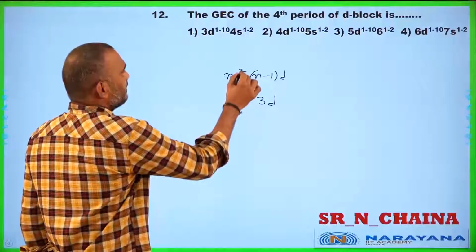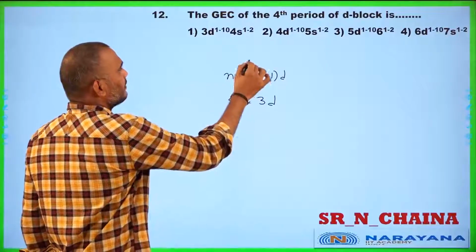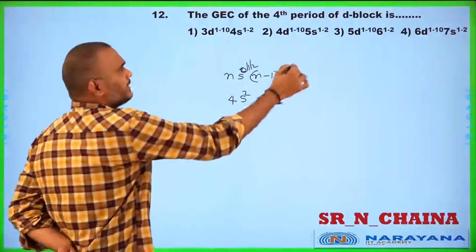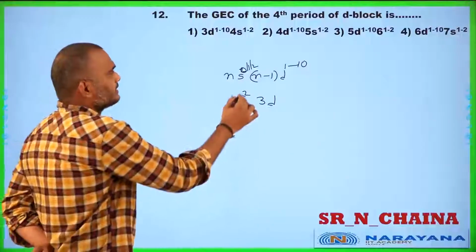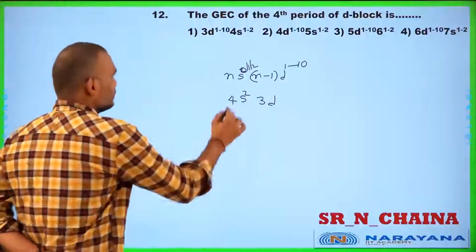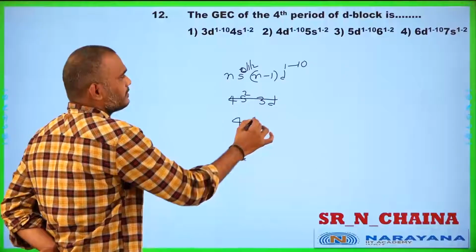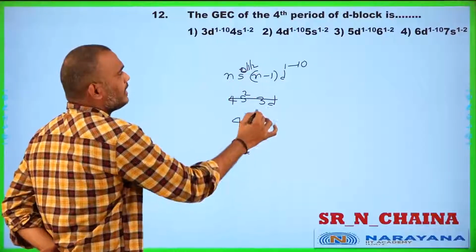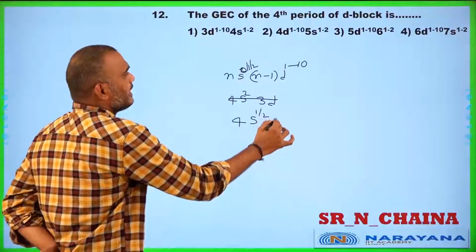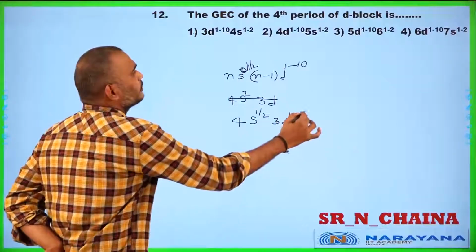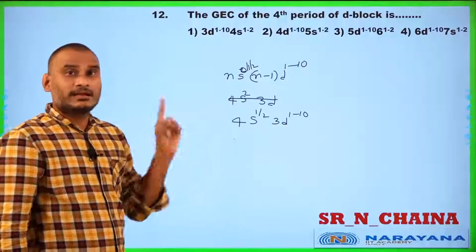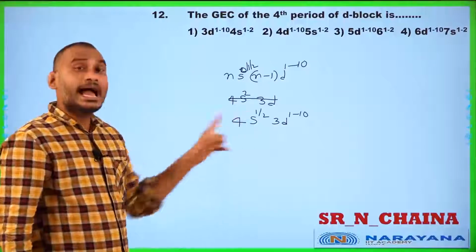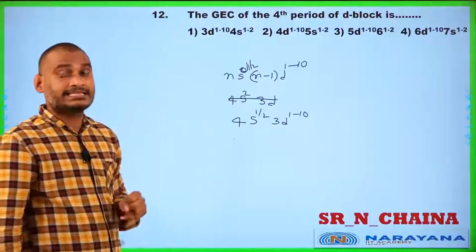Okay, Ns 0 or 1 or 2, N minus D 1 to 10. Here 4s 1 or 2 and 3D 1 to 10. Why? The 2 electron does not jump into the 3D level, not like 4D and 5s. In palladium you take it as the criteria.